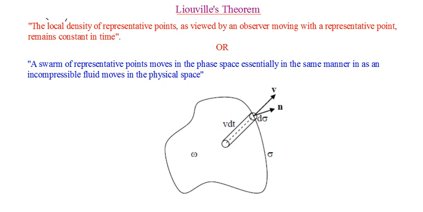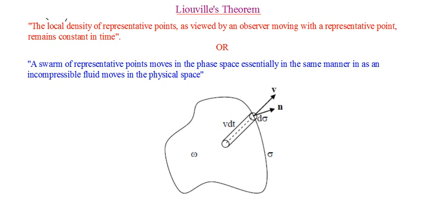The local density of representative points remains constant in time. You can even avoid this one, but this makes it very clear. See, the local density of representative points as viewed by an observer moving with a representative point remains constant in time. So what is the meaning of that?